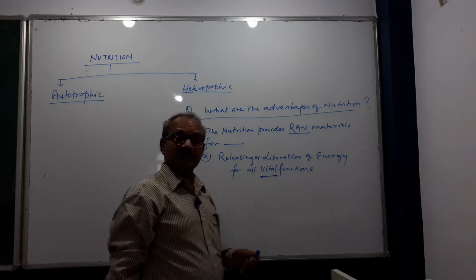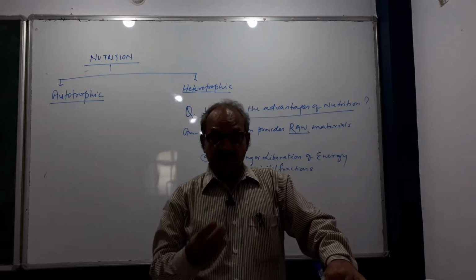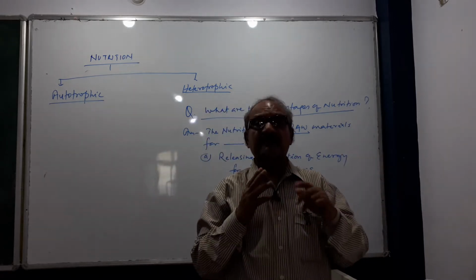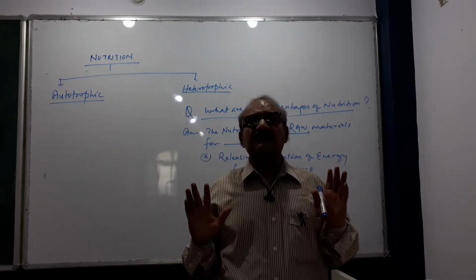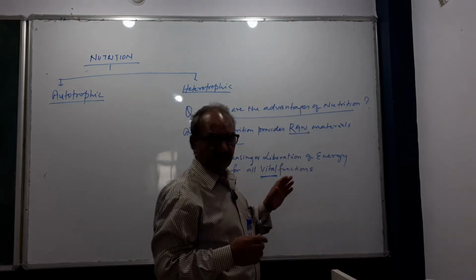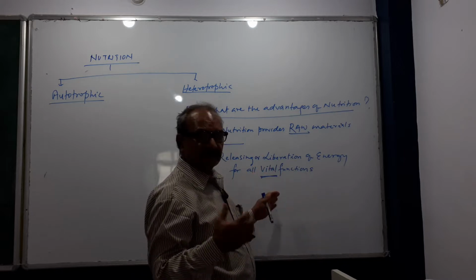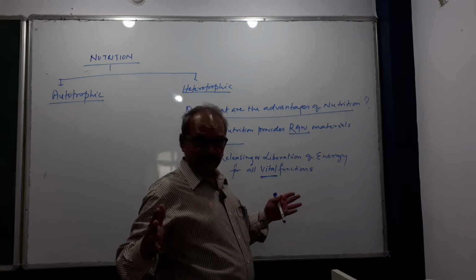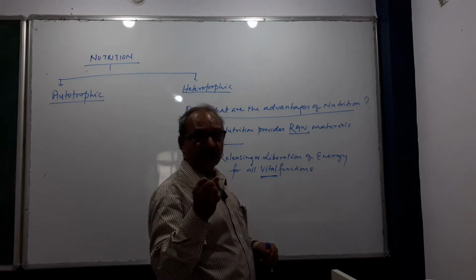Which functions are known as vital functions? Our heart is pumping the blood, which moves in our body and carries nutrients, oxygen, hormones, any useful and waste material. How can the blood carry? With the help of the heart. The pumping of the heart requires energy. Expansion and relaxation of the lungs during respiration also requires energy.